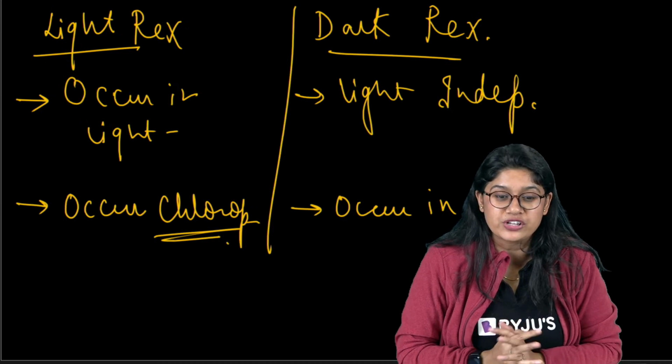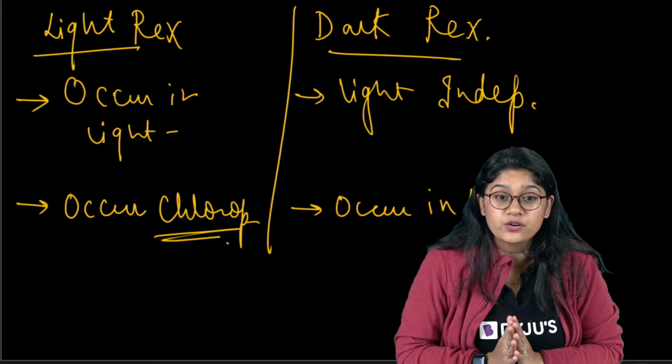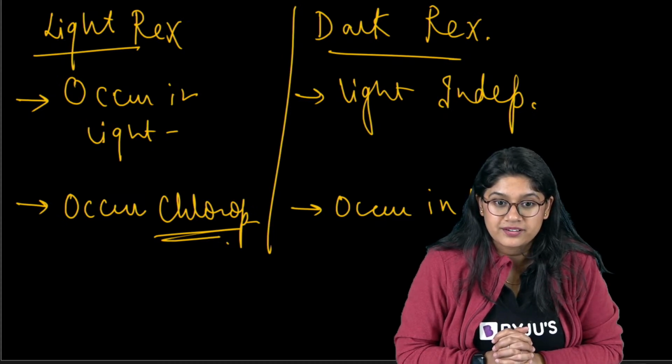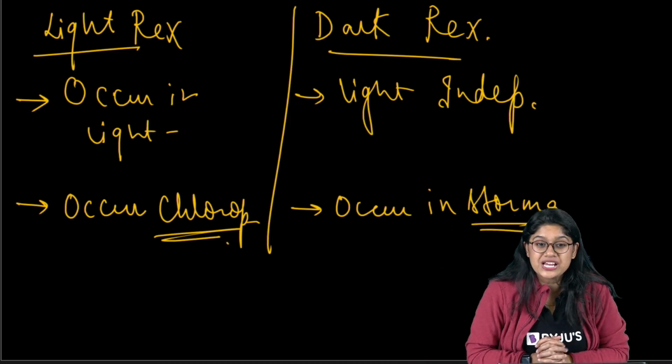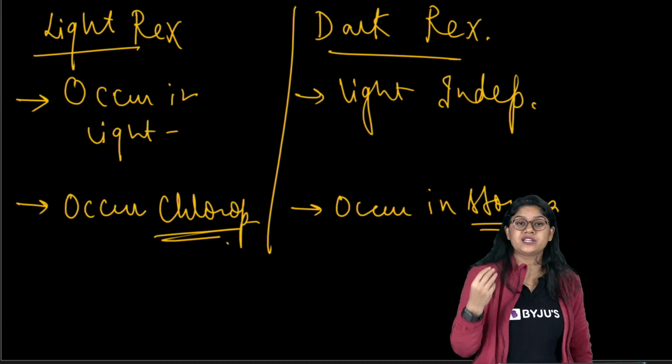Okay, let me ask you a very easy question, everyone. Where do we have the chlorophyll? Very good, Garv. In the grana of the chloroplast, absolutely correct. Yes, it occurs in the absence of the light. Very good, everyone. Chloroplast is a very important structure in the leaves.